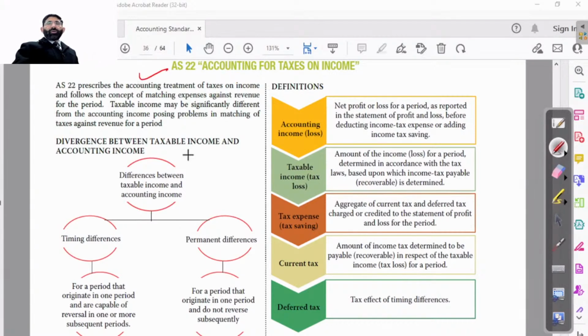It will go for the accounting treatment of taxes on income and follows the concept of matching expenses with revenue. That is the matching concept principle, which is already known to you when you started your studies of accounting.